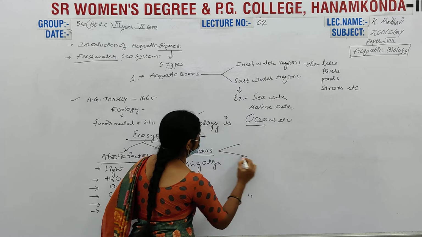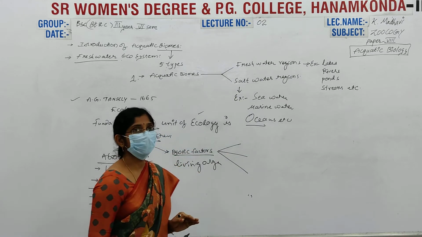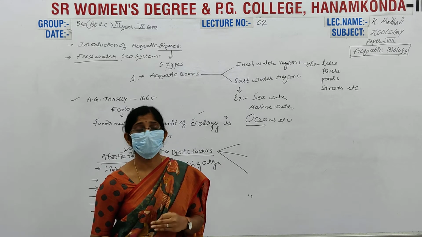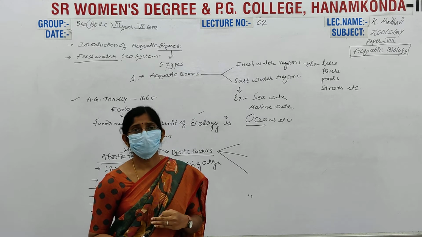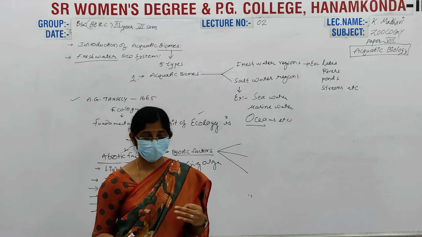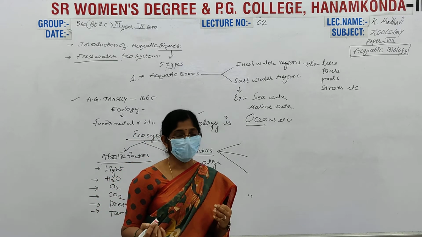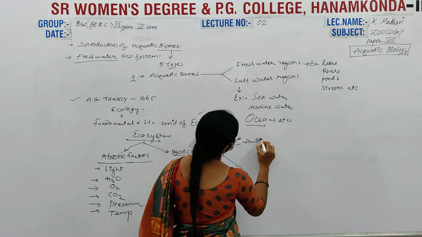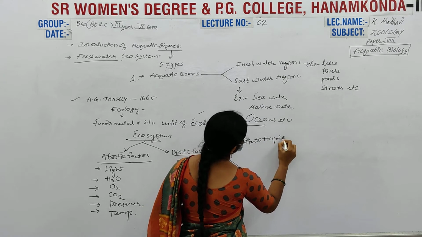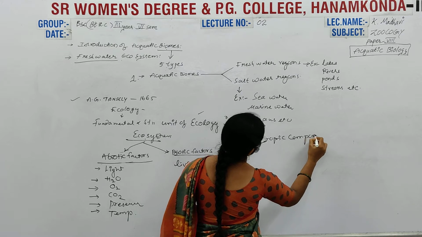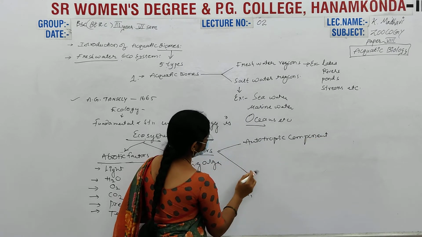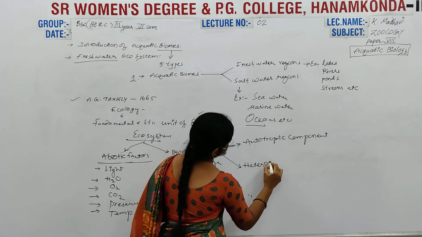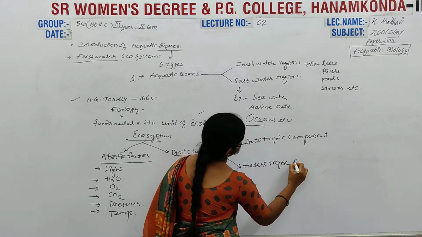The scientist Odum classified these biotic factors by their functions into autotrophic and heterotrophic components.